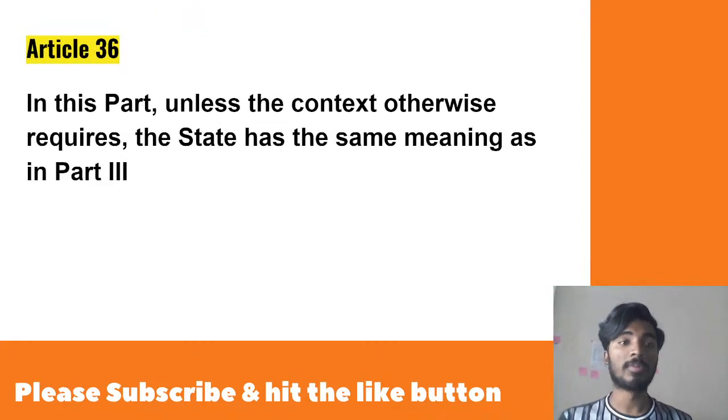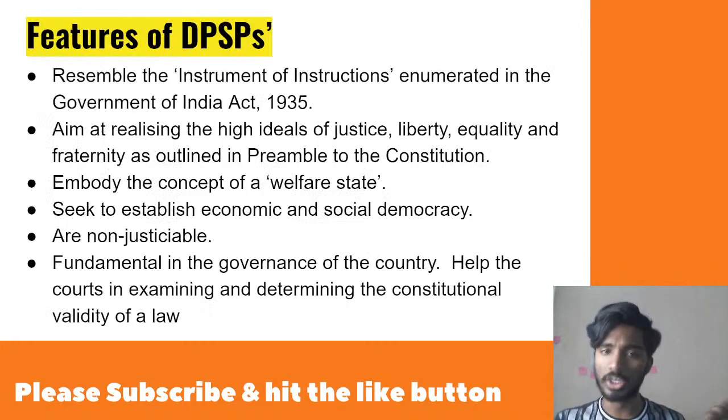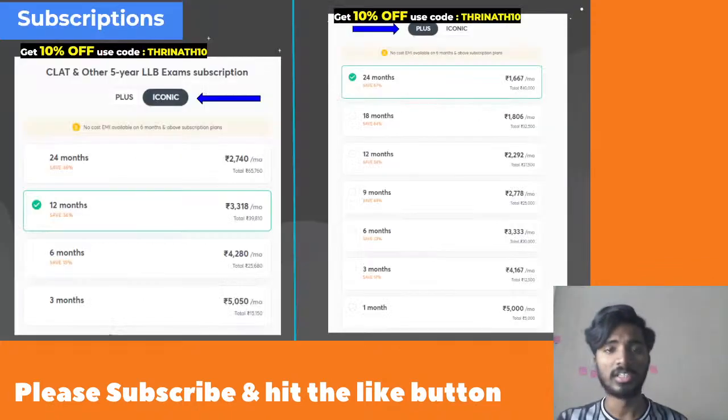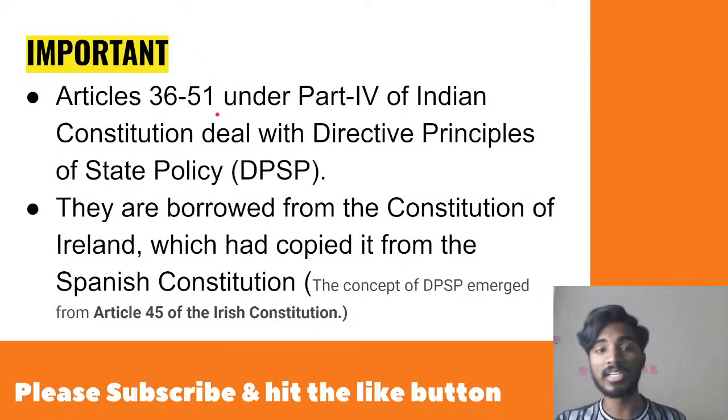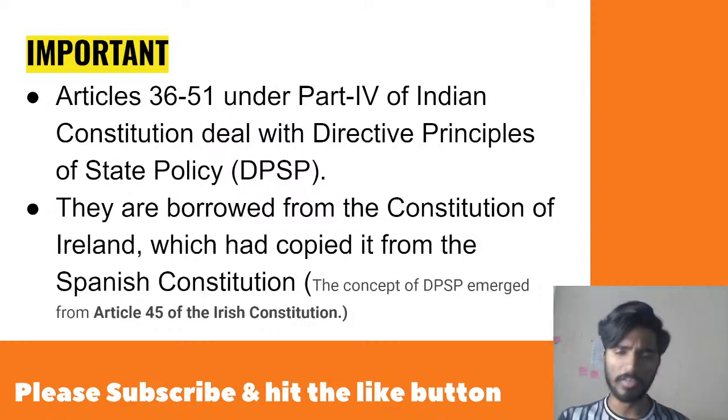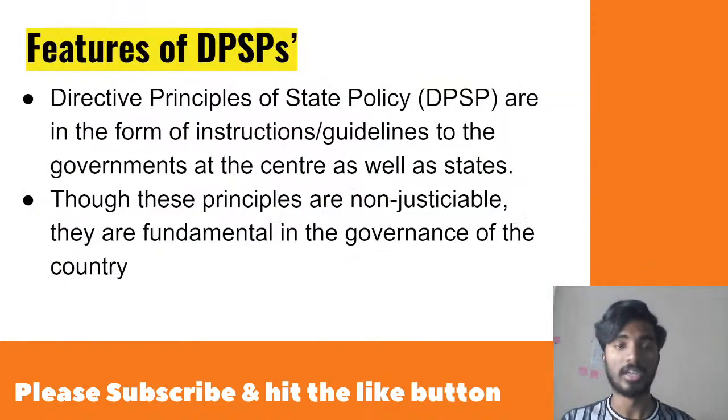Let me proceed with the first two articles. In today's class, we are going to discuss the first two articles in DPSP. DPSPs are dealt with under Articles 36 to 51, whereas 36 and 37 are not the actual DPSPs. In fundamental rights also, we have Articles 12 to 35, but 12 and 13 are not the actual rights. They are just definitions.